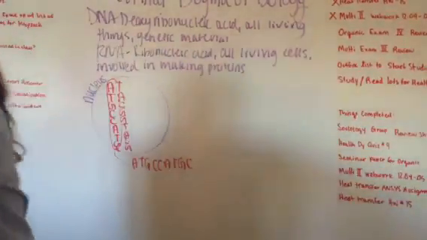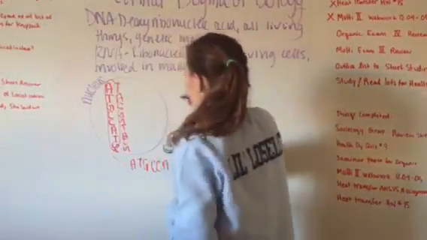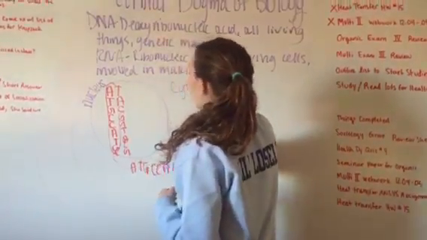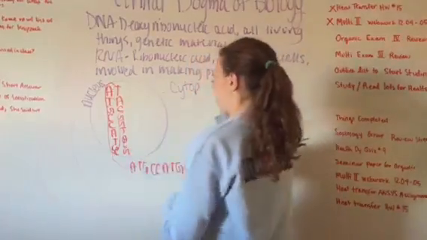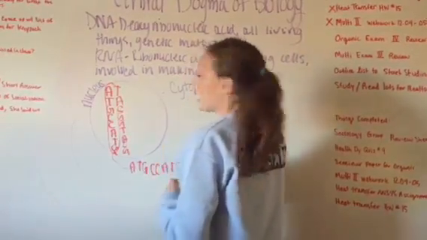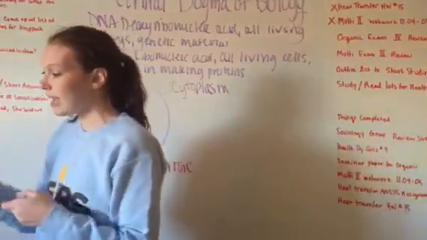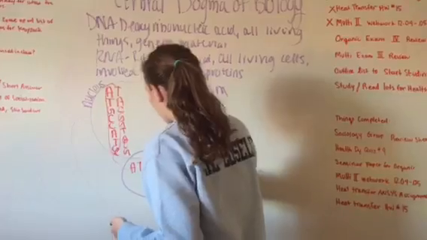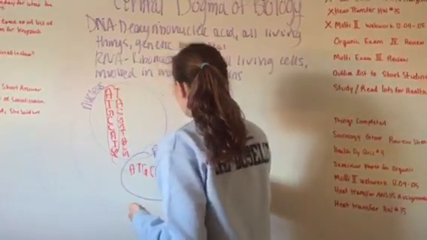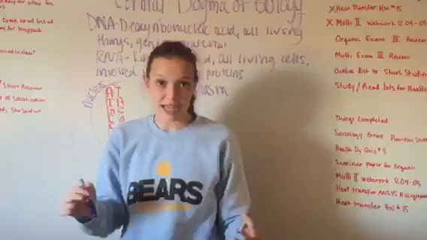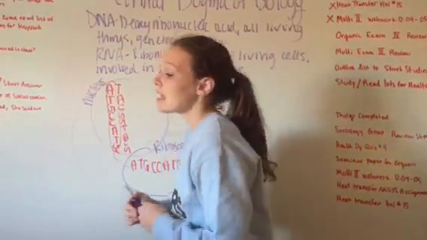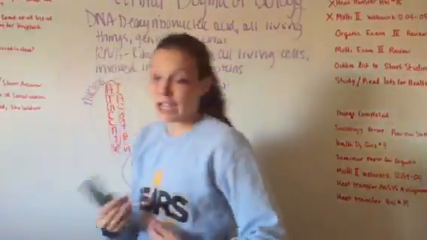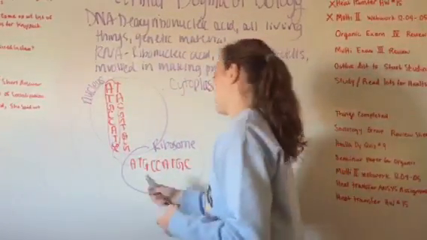And now this is taking place in the cytoplasm. The cytoplasm is basically just the rest of the cell that is outside of the nucleus, and it kind of protects the nucleus. And then this RNA is decoded by a ribosome. What a ribosome does is decode RNA into amino acid strands so that the amino acids can then form proteins. And amino acids are basically just organic compounds.